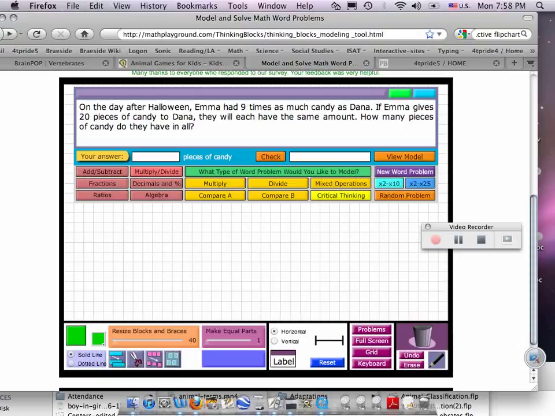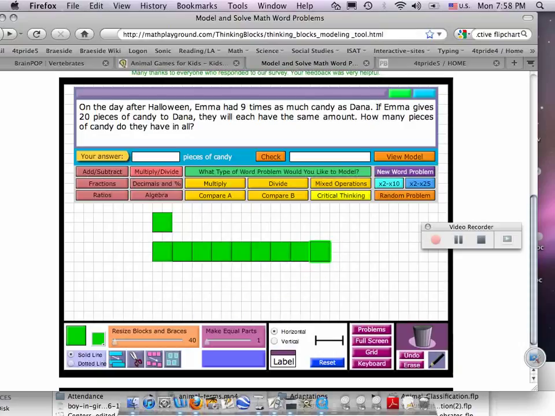On the day after Halloween, Emma had 9 times as much candy as Dana. If Emma gives 20 pieces of candy to Dana, they will each have the same amount. How many pieces of candy do they have in all? Well, think about it. Emma had 9 times as much as Dana. So if this is Dana, Emma would be 9 times as much. So instead of 1 of these, 9 of these. 3, 4, 5, 6, 7, 8, 9.